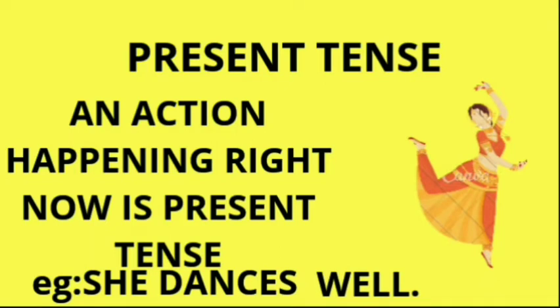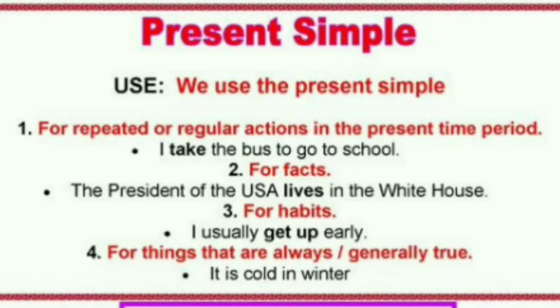What is present tense? An action happening right now is present tense. For example, she dances well. Let us see the usage of simple present tense. We use the present simple for repeated or regular actions in the present time period. For example, I take the bus to go to school. This is a repeated and regular action.